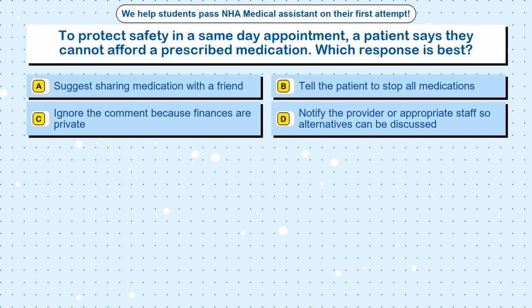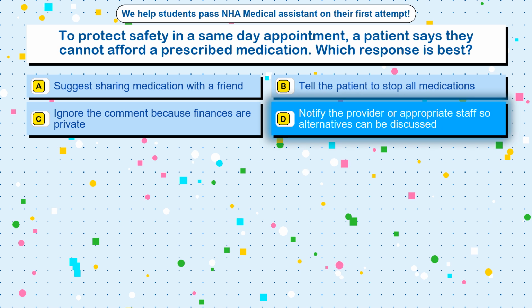Question 69. To protect safety in a same-day appointment, a patient says they cannot afford a prescribed medication. Which response is best? Option A, suggest sharing medication with a friend. Option B, tell the patient to stop all medications. Option C, ignore the comment because finances are private. Option D, notify the provider or appropriate staff so alternatives can be discussed. The correct answer is option D, notify the provider or appropriate staff so alternatives can be discussed.